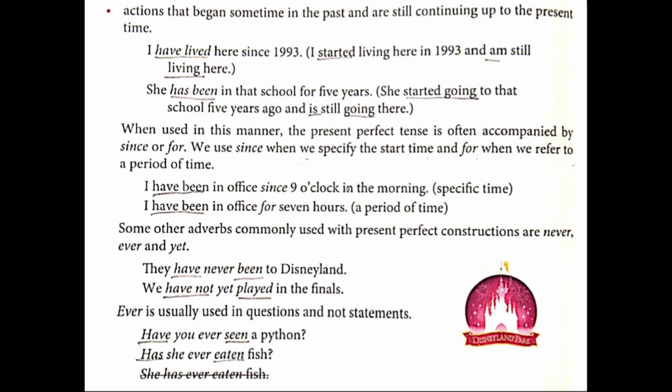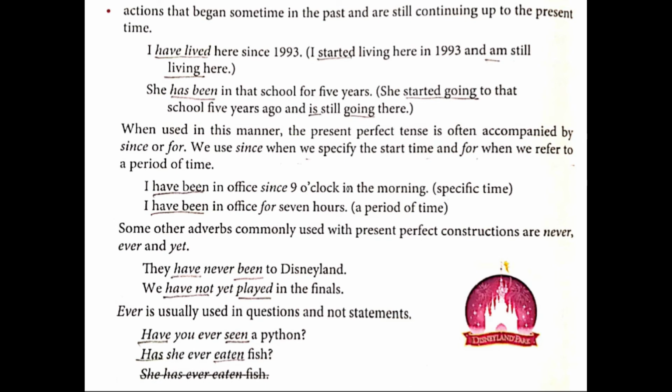Next one, actions that begin sometime in the past and are still continuing up to the present time. So, here, something started in the past and is still going on. Continuous means not yet over. Let's see how. I have lived here since 1993. Please underline "have lived". That is a past thing. And I started living here in 1993 and am still living here. So underline "started", underline "am", and underline "living".